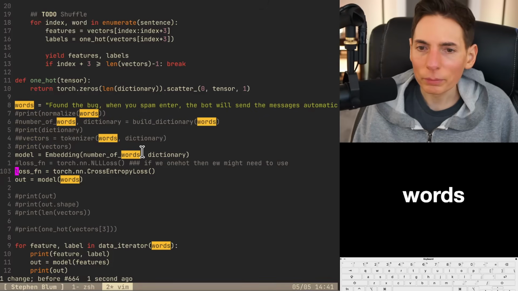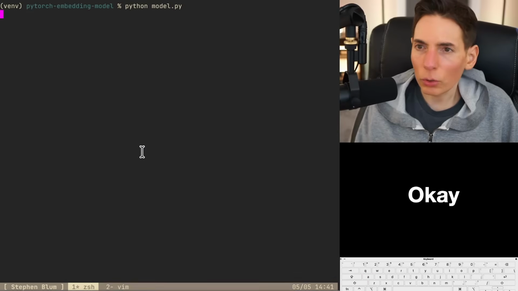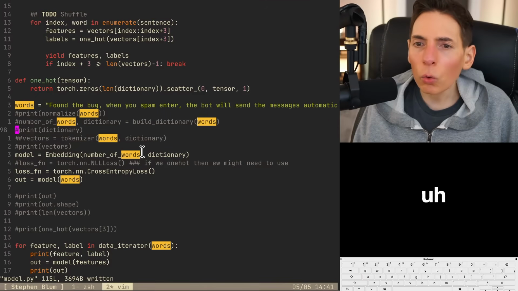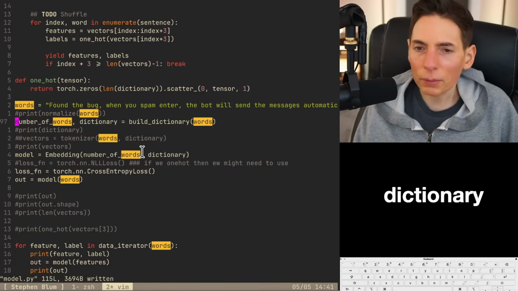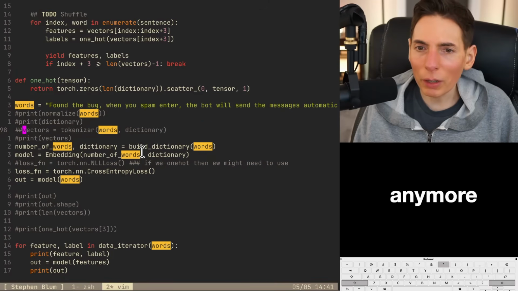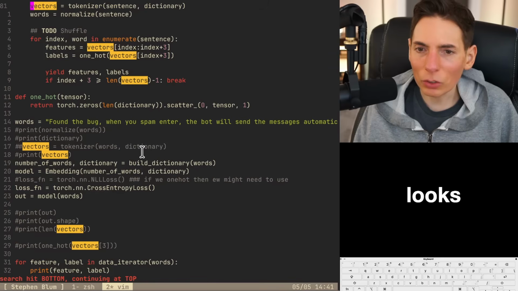We need the words. Okay, let's try it. Number of words. Oh, right. We still need to build the dictionary. There we go. Vectors. We don't need the vectors anymore. I'm pretty sure we don't use them. Yeah, okay. Looks good to me.